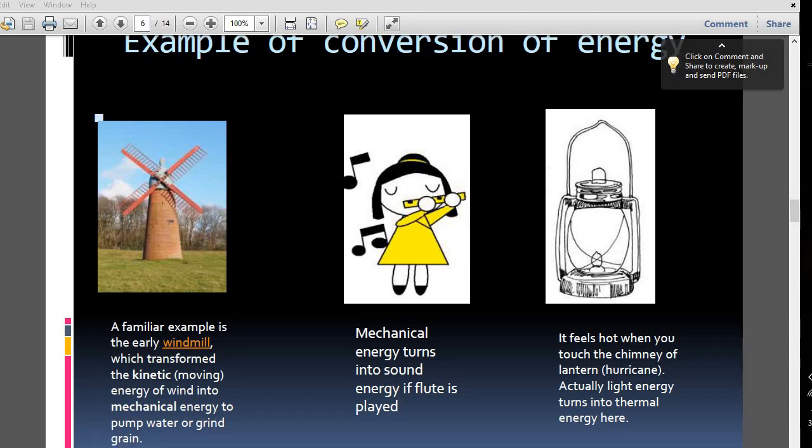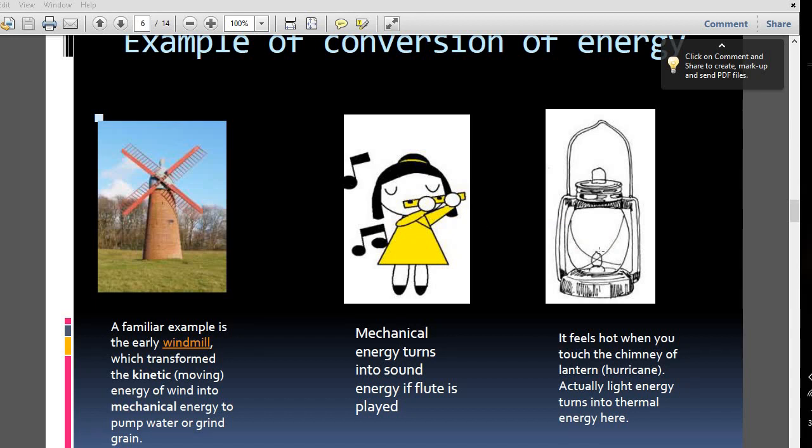With the help of wind, it is rolling and rotating, and it converts energy to kinetic energy, and with the help of kinetic energy it is converted to mechanical energy, and mechanical energy helps to pump water or grind grain, or something else. Here the mechanical energy turns into sound energy. If someone plays the flute, the mechanical energy turns into sound energy.